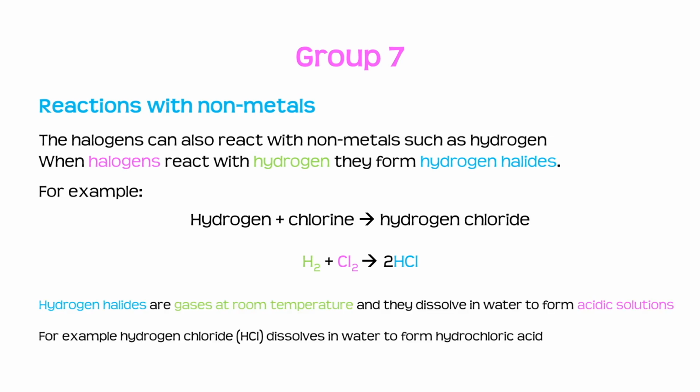Hydrogen halides are gases at room temperature, and they dissolve in water to form acidic solutions. For example, hydrogen chloride would dissolve in water to form hydrochloric acid.